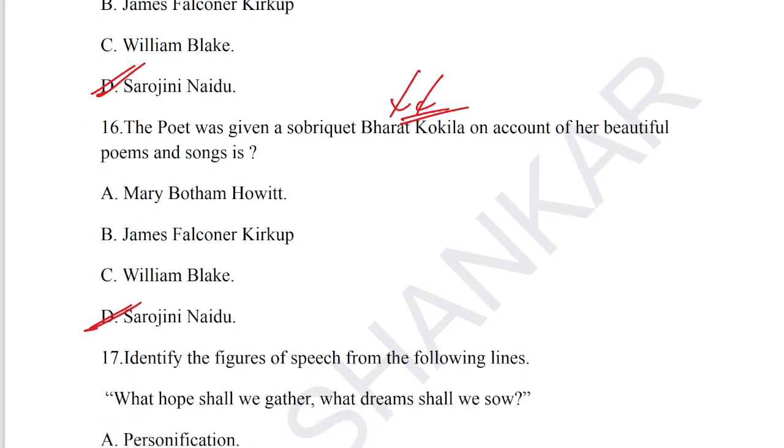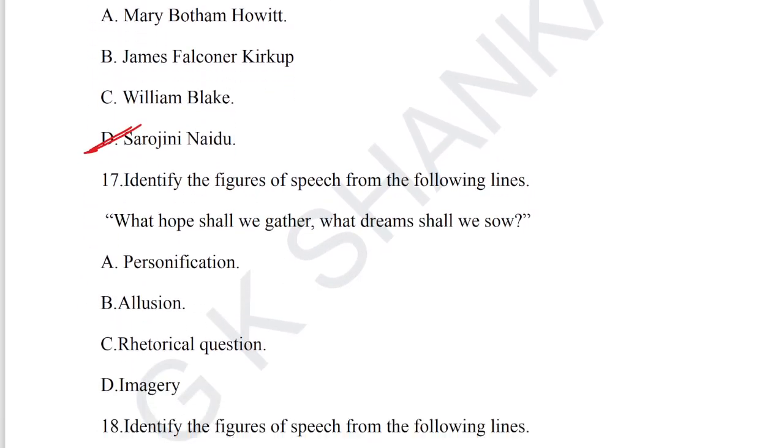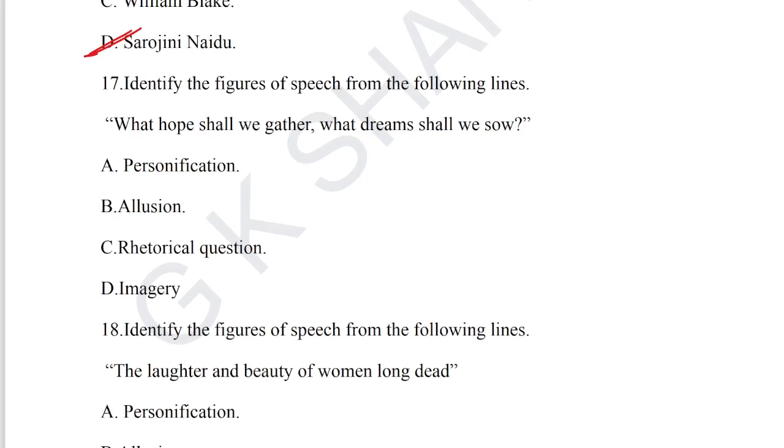Let us consider question number 17. Identify the figure of speech from the following lines. What hope shall we gather? What dream shall we show? The key is the question mark used here. The figure of speech must be rhetorical question. Option C is the correct one.